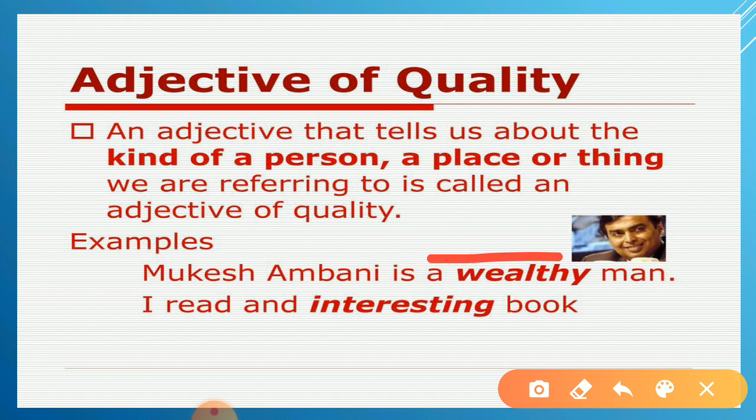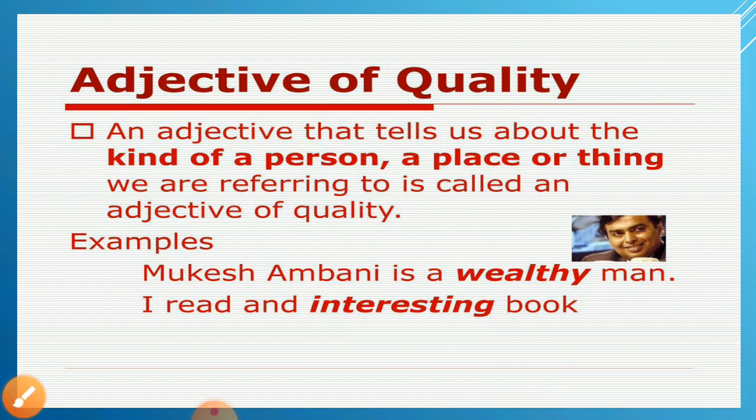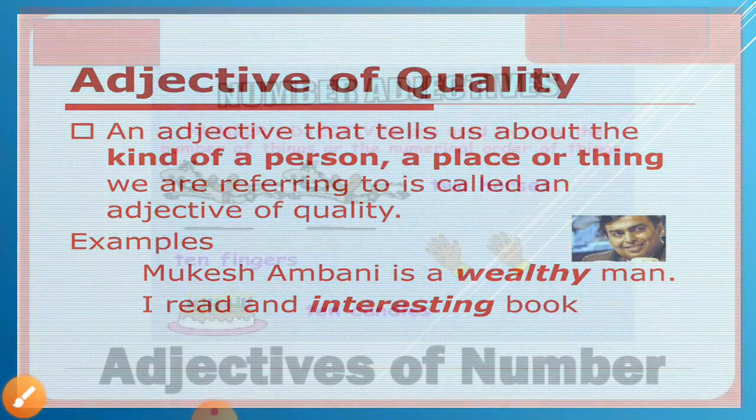He is a good boy. So good is also quality. He is a bad boy. Okay, we can understand. I read an interesting book. So he read a book, but it was an interesting book. So here it is showing the quality of a noun. I hope you have understood it very well.